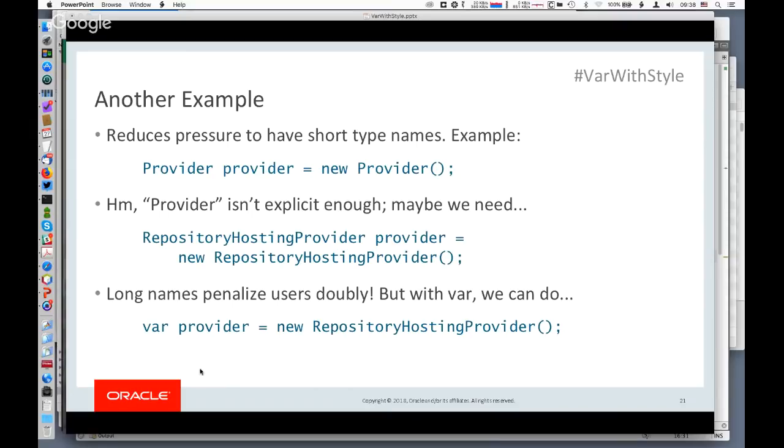That's a good name because, in the context of this application or this library, it tells you exactly what's going on. But now you've penalized all your clients because they have to say repository hosting provider equals new repository hosting provider, right? So there's a lot of redundancy here, made worse by the long descriptive type name. But with var, you don't have that penalty anymore. You can say, okay, I'm in a section of code that deals with repository hosting, so I'm just going to say var provider equals new repository hosting provider. And that's nice and neat, and we don't have that redundancy anymore.